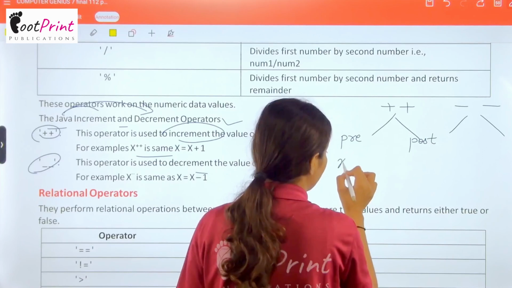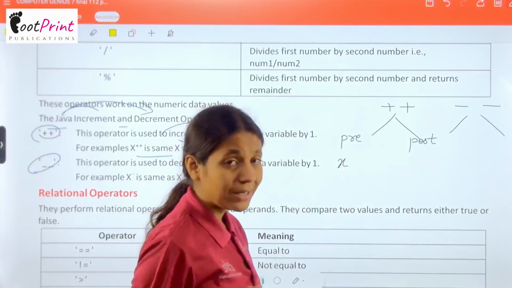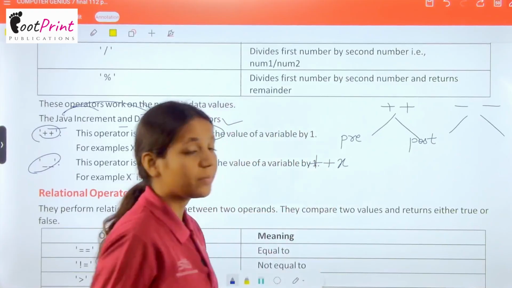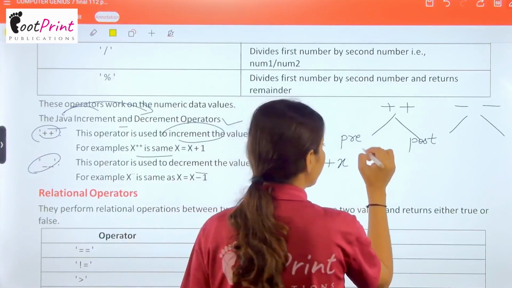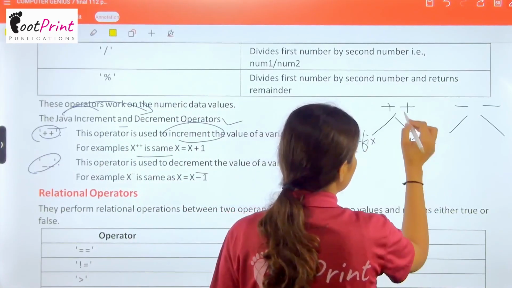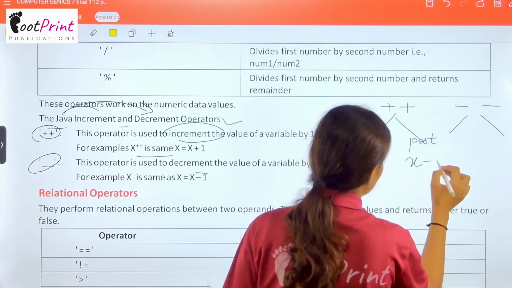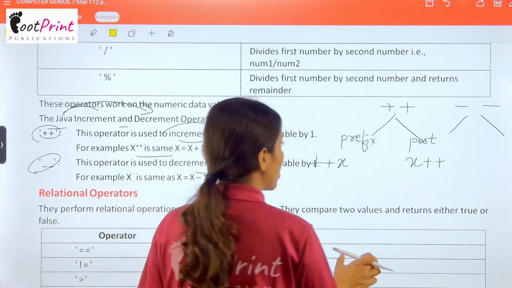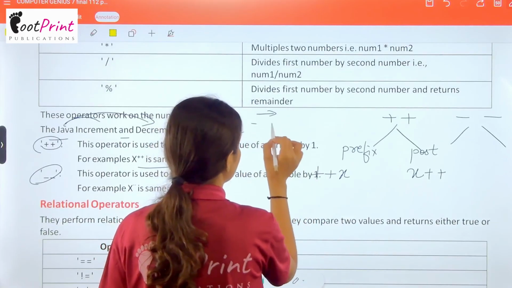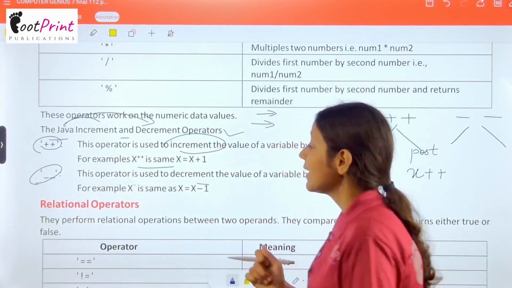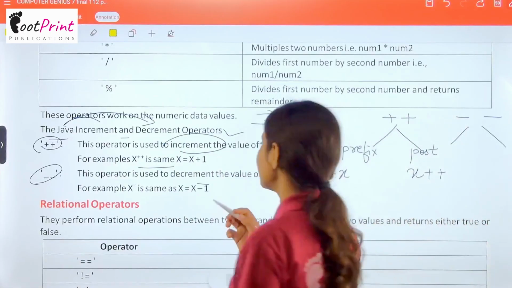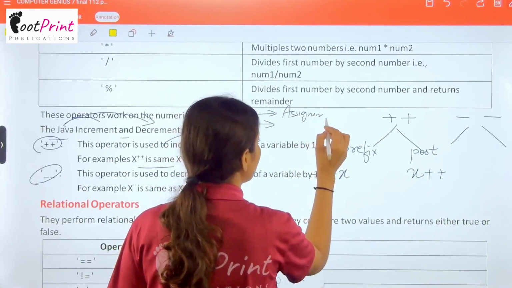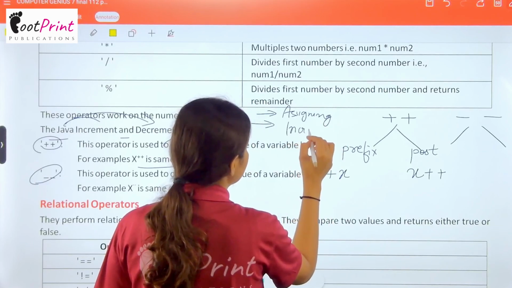So when हमारे पास वेरिएबल है और वेरिएबल के साथ ये पहले लगा है इंक्रीमेंट का सिंबल, then it will be said to be prefix. और अगर ये वेरिएबल के बाद लगा है then it will be said as postfix. So now we have the concept of doing two things. For calculating increment and decrement, we have to understand two things, that is assigning the value and increasing the value.